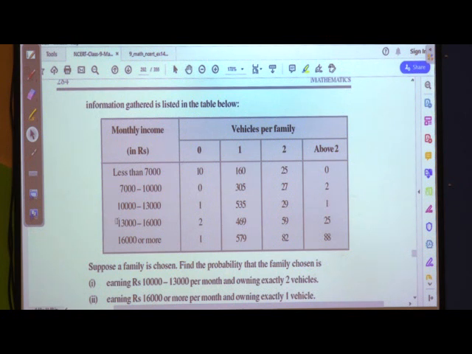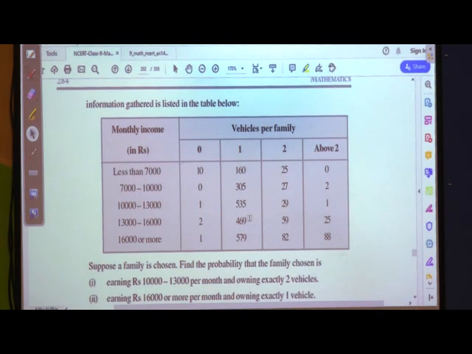Next slab, 13,000 to less than 16,000: 0 vehicles, 2 families; 1 vehicle, 469 families; 2 vehicles, 59 families, and above 2 vehicles, 25 families.